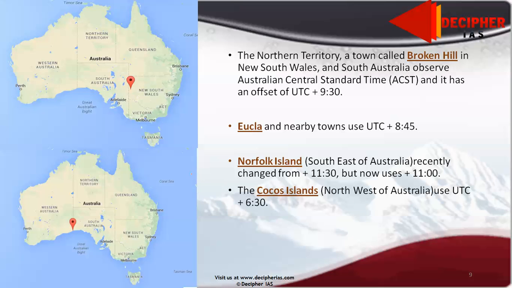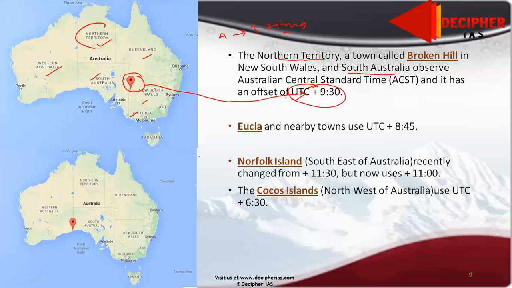Now moving forward, and this is something I wanted to tell you about. Australia has 6 states mainly in the mainland, that is Western Australia, Northern Territory, Southern Australia, Queensland, New South Wales and Victoria. Now we have a place called Broken Hill in New South Wales. It follows the non-standard time of 9:30. There's some of the places. Actually, Australia has 3 time zones, but this one is non-standard. It is at UTC 9:30. Okay. Now Broken Hill along with Southern Australia and Northern Territory.